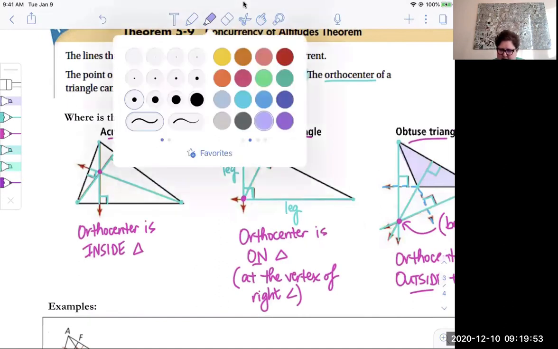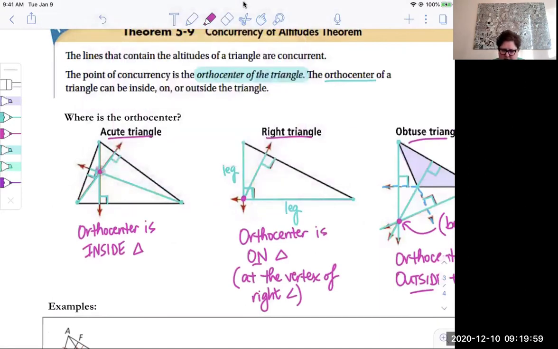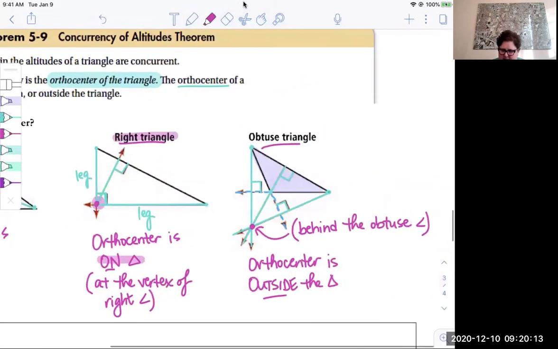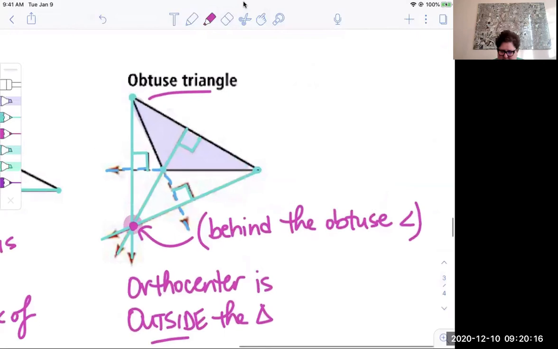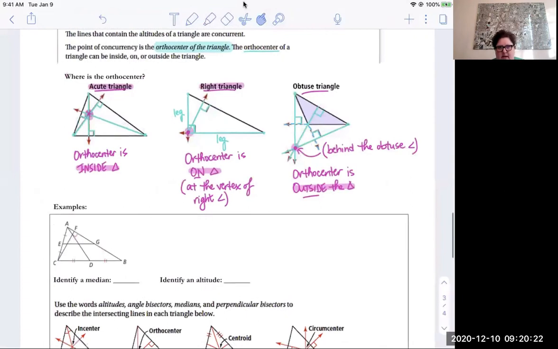Okay, so for orthocenter, let's do a little highlighting here just to recap that. The orthocenter for an acute triangle is inside. Okay, for a right triangle, the orthocenter is on the triangle. And then in an obtuse triangle, the orthocenter is outside the triangle. Okay. Centroids are easier because the centroid is always inside, but orthocenter looks a little different. The other thing though is that orthocenter doesn't really have a lot of interesting properties.